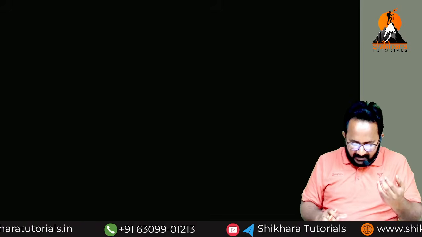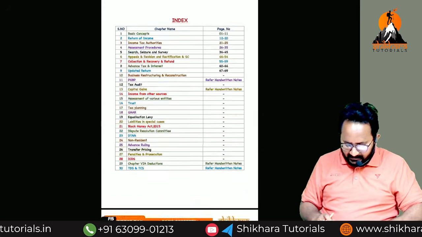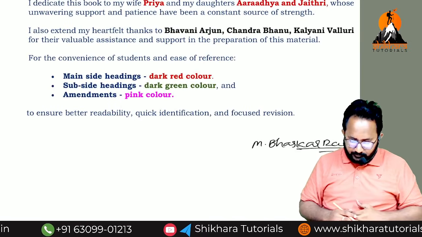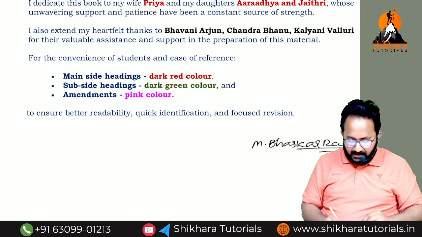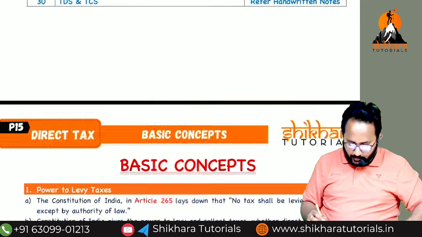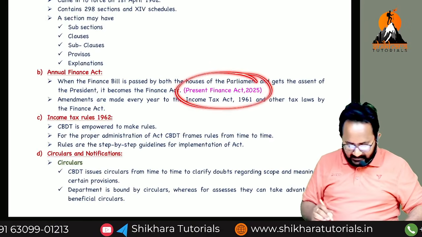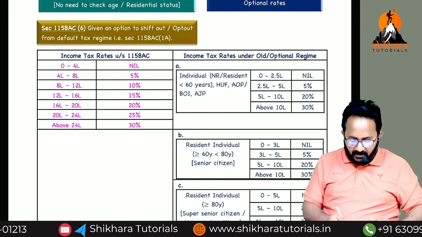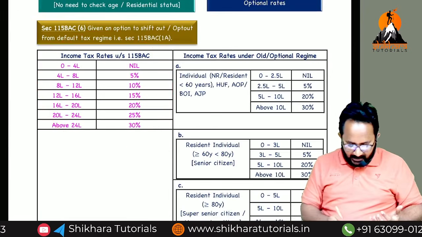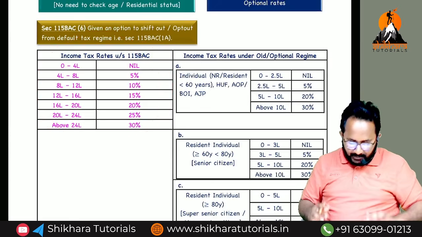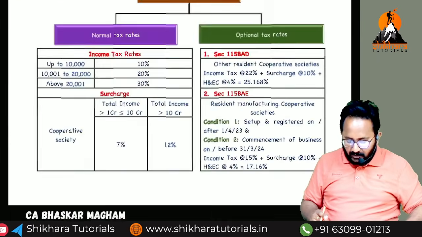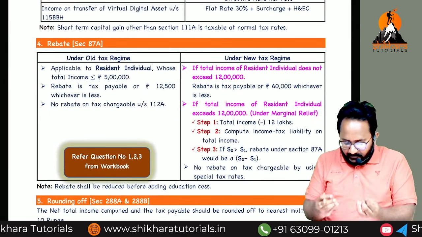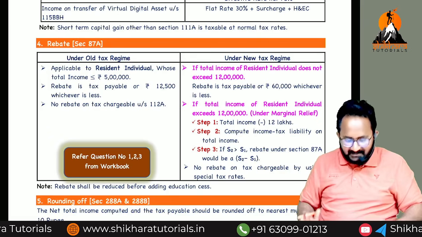Sir, can you show me the sample copies? Already sample copies are released. The main headings I am presenting in dark red color, side headings in dark green color, and amendments in pink color. If you verify the first chapter, the Finance Act 2025 gave the updated rates for section 115BAC, which is also presented in dark pink color. The rebate under section 115BAC also changed, and that is also presented in dark pink color. By seeing this book, you can definitely identify the amendments easily.